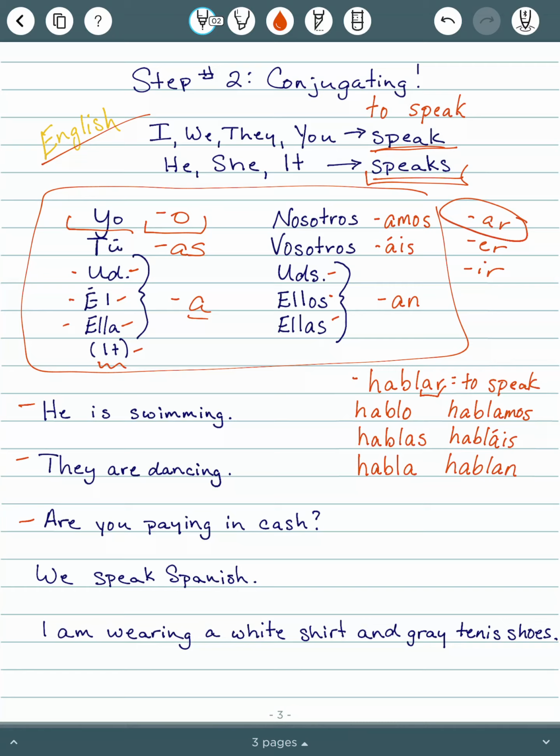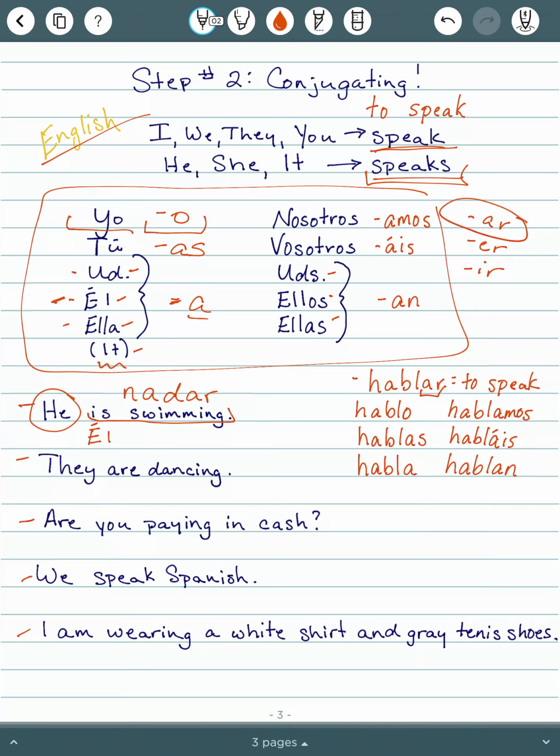So now let's take these endings and apply them to a few examples here. The first one, he is swimming. So he is él. So we need to know our pronouns. And then we see on our chart, él goes with a. So we also need to know to swim.